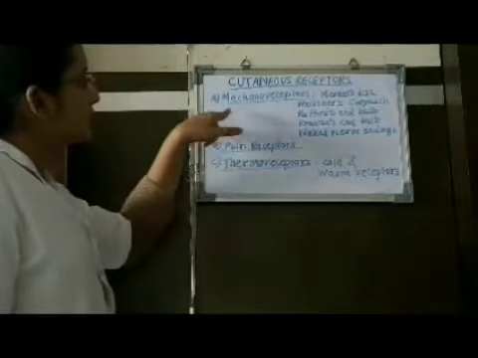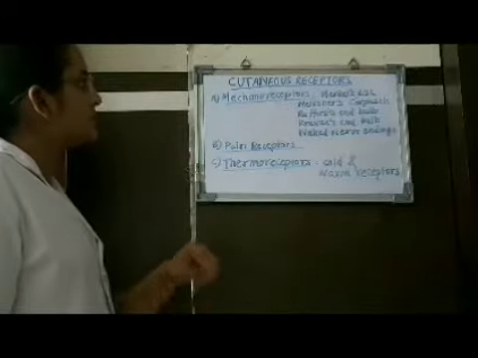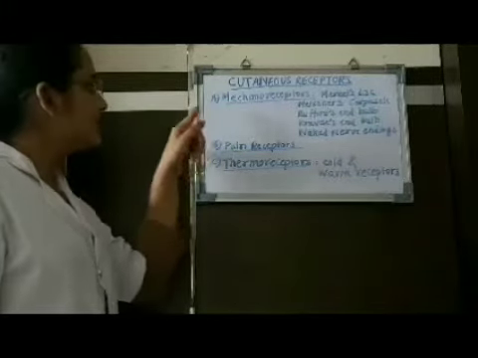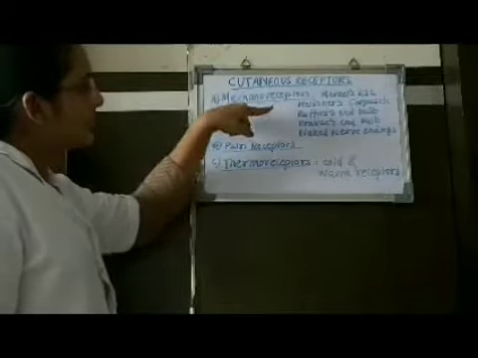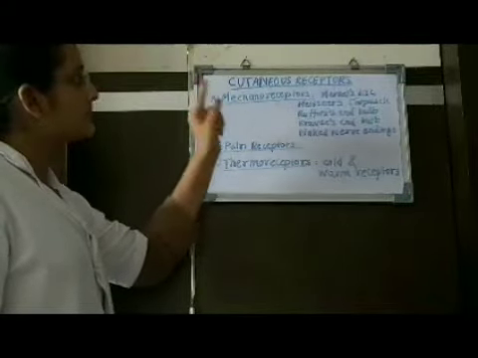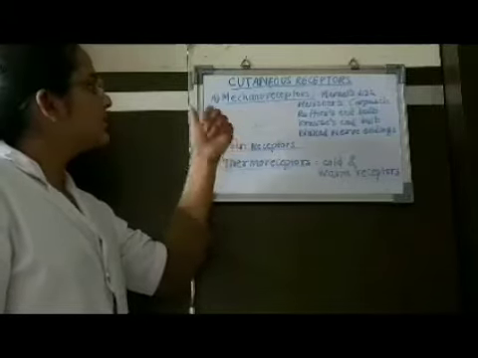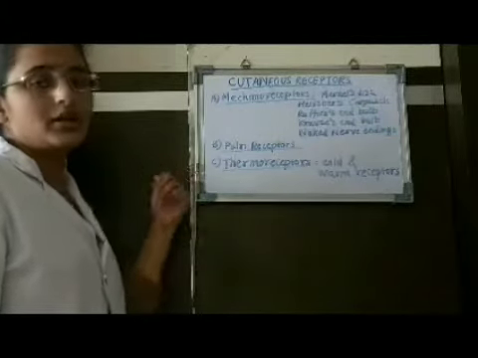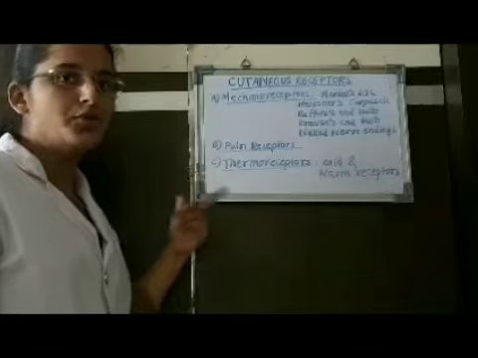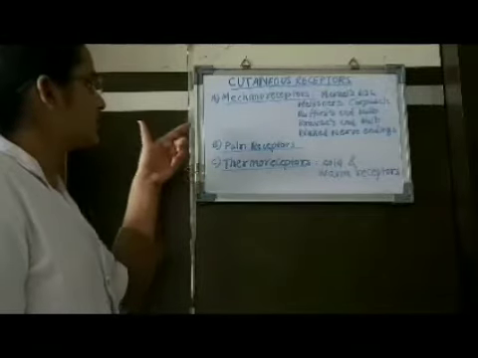Now, the first type of cutaneous receptor is mechanoreceptors. These are mainly A delta fibers and C fibers, which include Merkel's disc, Meissner's corpuscles, Ruffini's end bulb, Krause's end bulbs, and naked nerve endings. These are responsible for sensation of touch, pressure, vibration, 2-point discrimination, fine touch, etc.